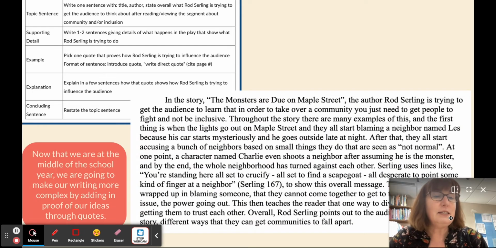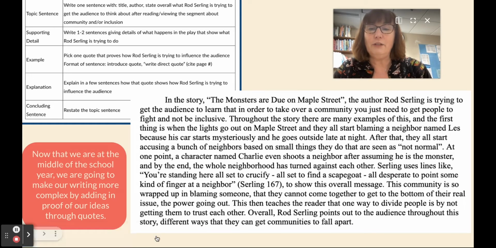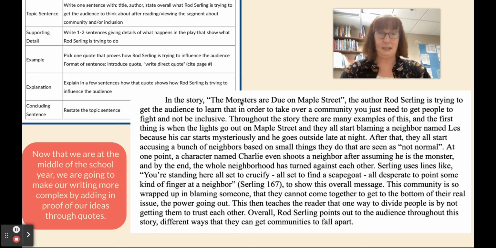The topic sentence needs to have the author, and it needs to have the actual text that I'm writing about. So I'm talking about "The Monsters Are Due on Maple Street." It's a play. I want to have it in quotation marks. I have the author, Rod Serling. The other thing that topic sentence needs to do is say the point. What is it that we are claiming in this paragraph? What is the whole paragraph about? What's the answer to that question?